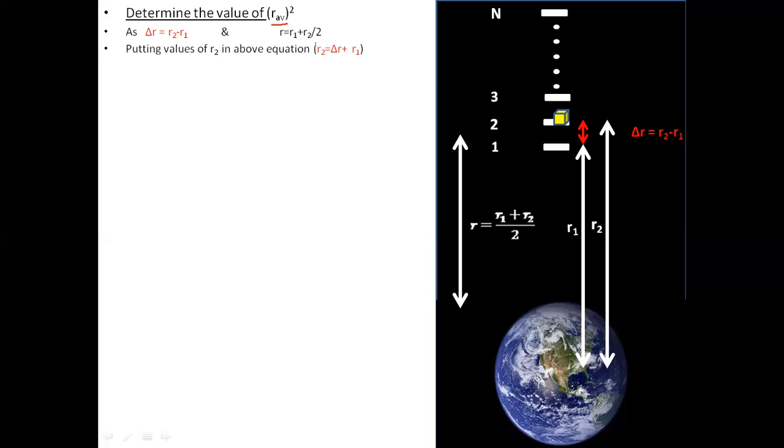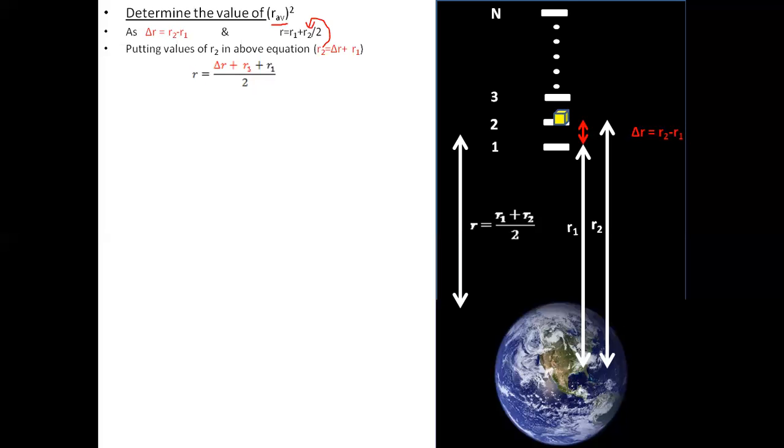Now, what do we do from here? We take R1 onto the other side. It will be R2 is equal to delta R plus R1. Putting this value of R2 in the average equation, we get R is equal to delta R plus R1 plus R1, divided by 2.